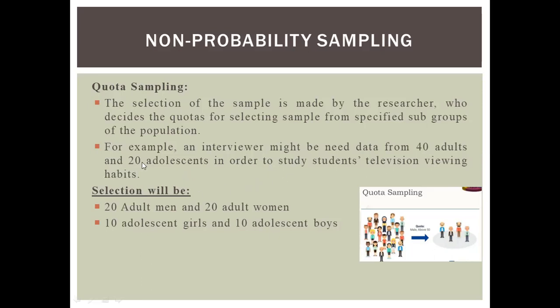In this, we develop the quota. For example, selection will be based on 20 adult men and 20 adult women, 10 adolescent girls and 10 adolescent boys. Because we have already decided the quota for selecting the sample from specified subgroups, which may be on the basis of gender or any other characteristics, we define the quota.